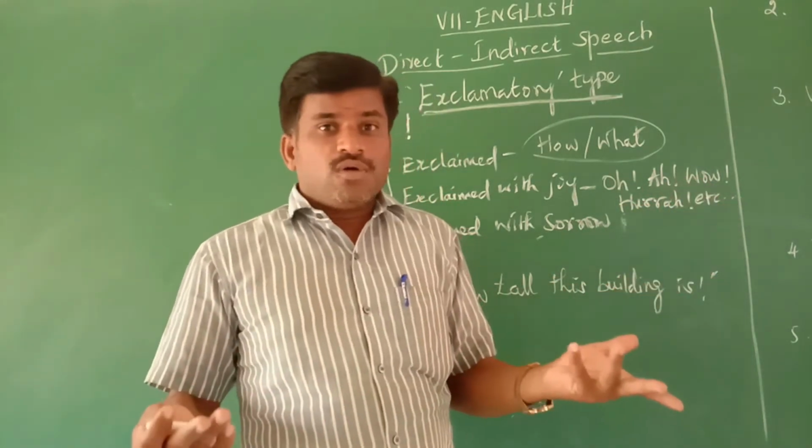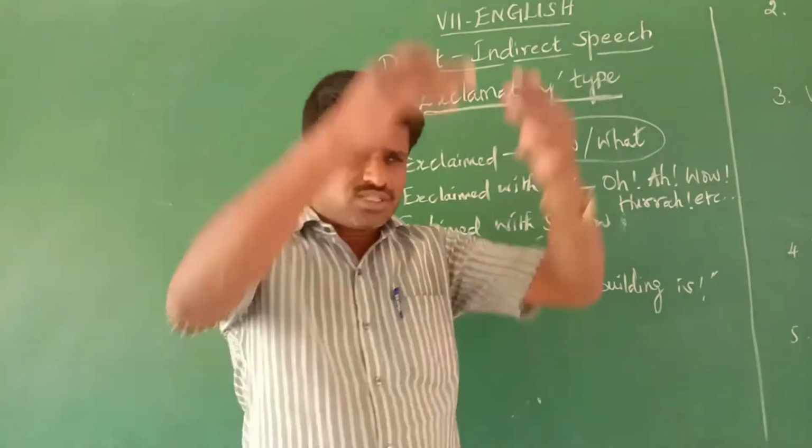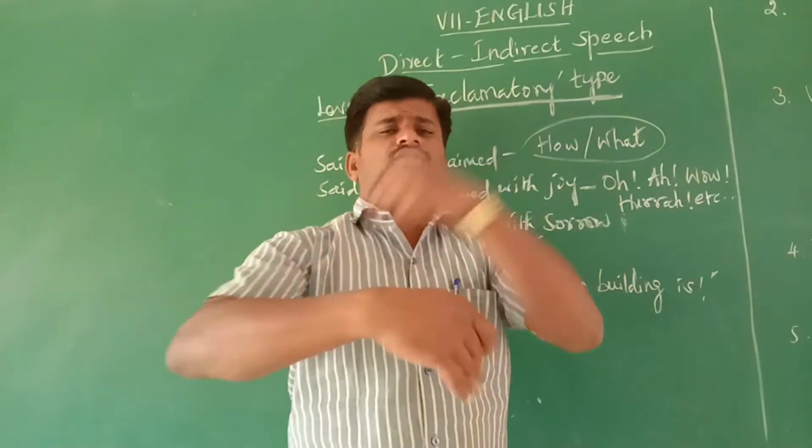Then wow, a word we generally use when something is very beautiful or very wonderful. We just express our feelings with it.